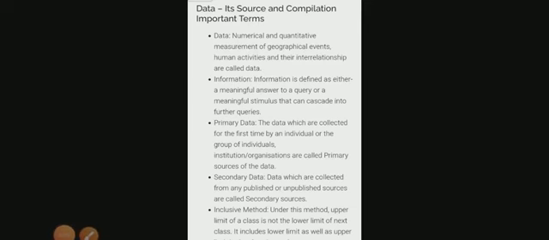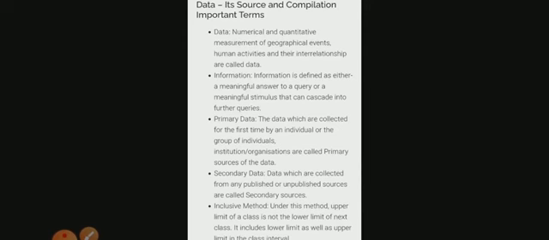So, this is the revision part of the practical portion, chapter number 1, data, its source and compilation. There are some important terms, and I will revise all these topics again. So, students, here, data and information. What is the difference between these two?